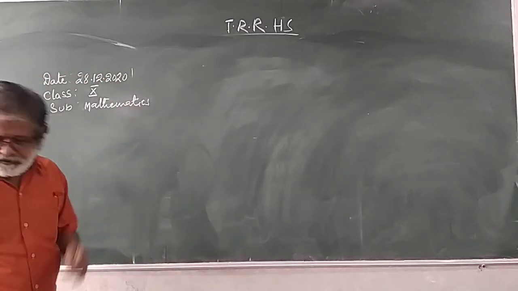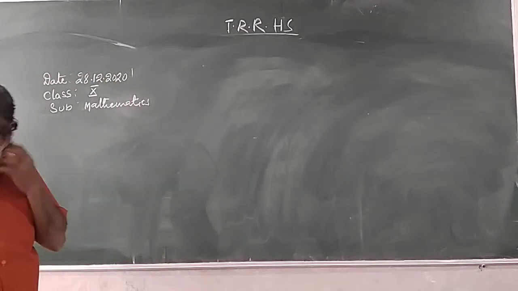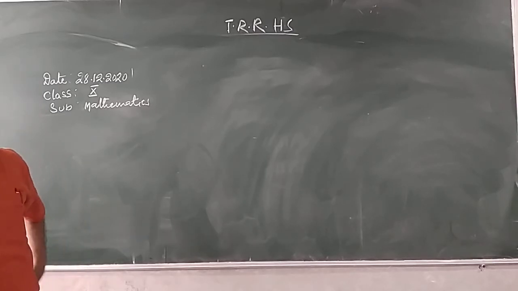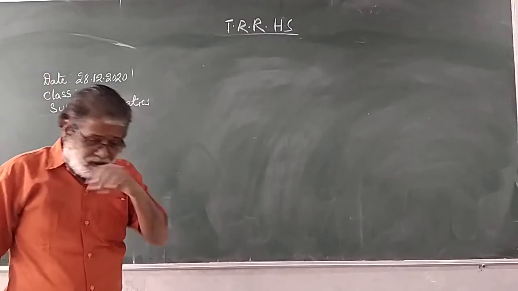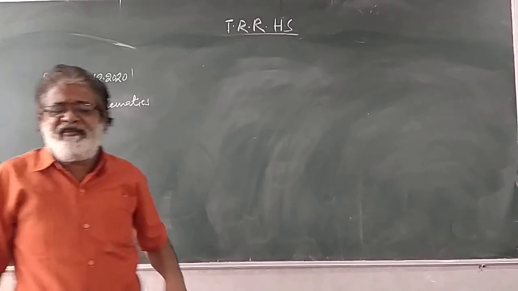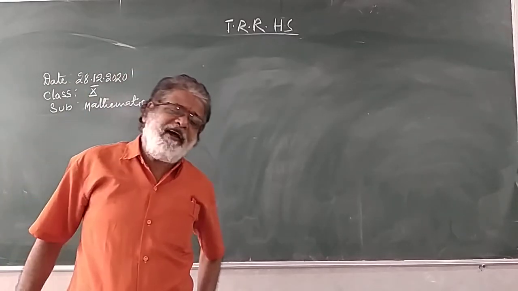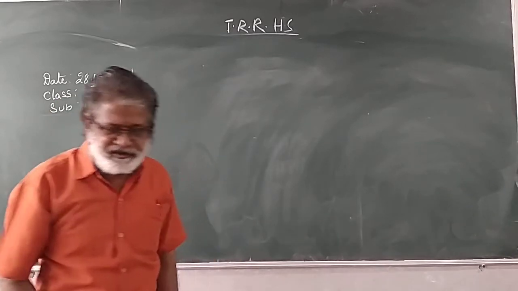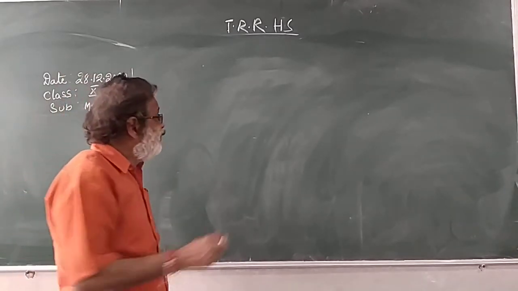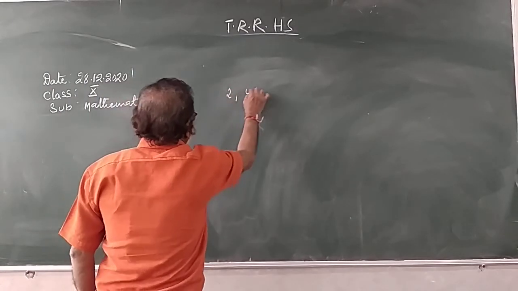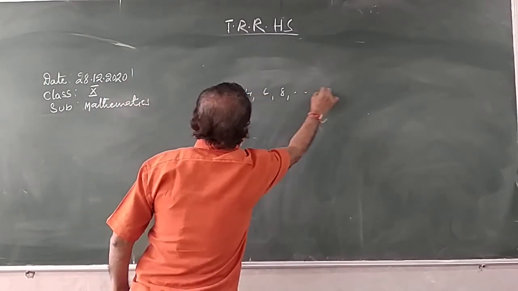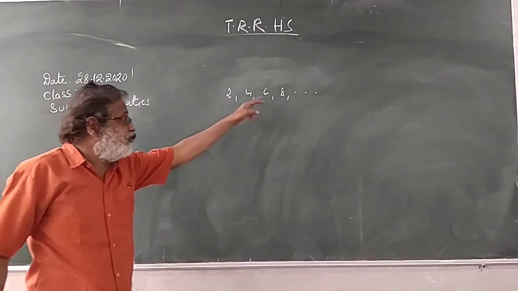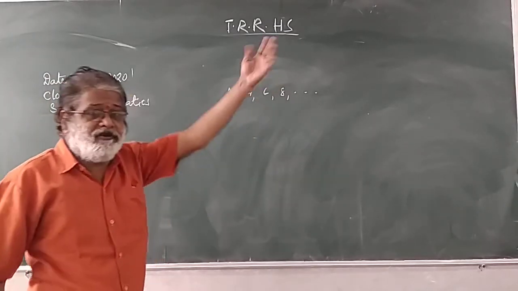Children, yesterday I started the progressions. The introduction part I gave you, the sequence. Sequence or progression means the systematic arrangement of the numbers in a particular order. Yesterday I told you, this is 2, 4, 6, 8 like this. These are the terms in a sequence. This is a sequence: 2, 4, 6, 8, after 8, 10, 12, like this.